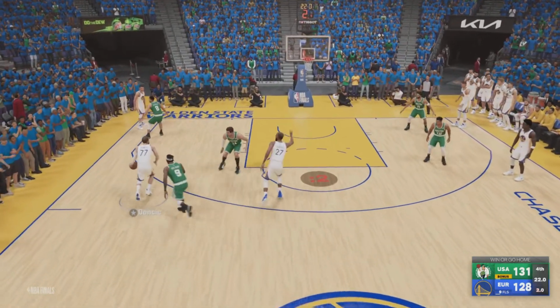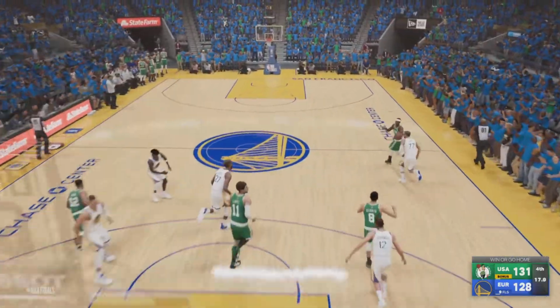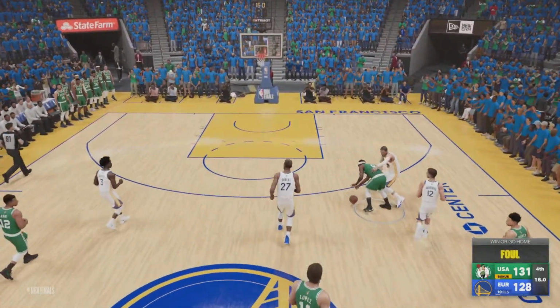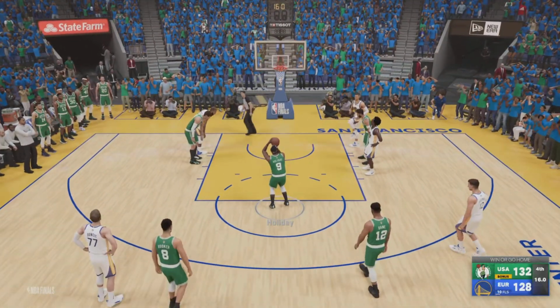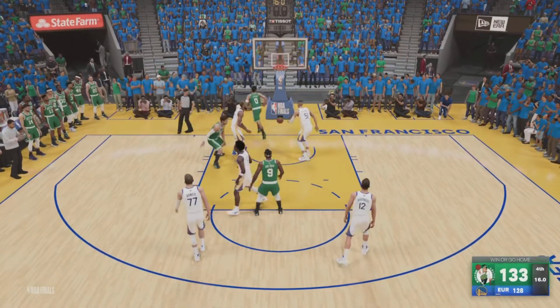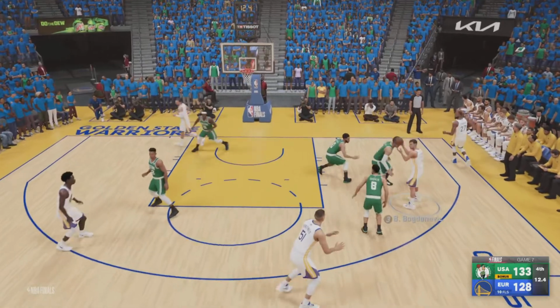But just too late. He's going to have to force up a 3 for the tie. Now off the back rim, and they're going to have to foul. They're going to foul. Luka's going to foul Holiday there. Holiday 2 to seal it, and he's going to do it. Well, I guess it doesn't seal it. There's still time, technically, but most likely that's going to be it. They need a 3, though.